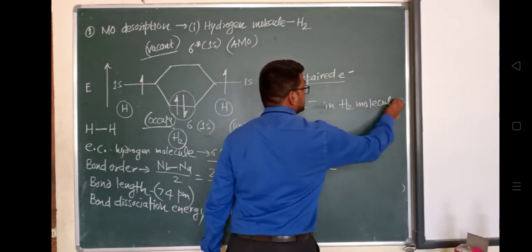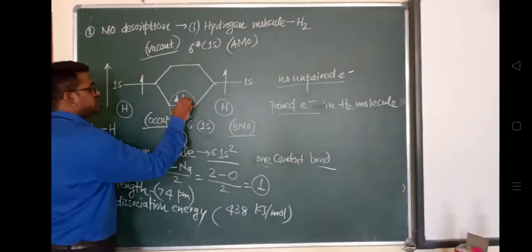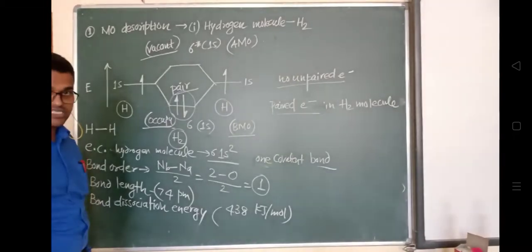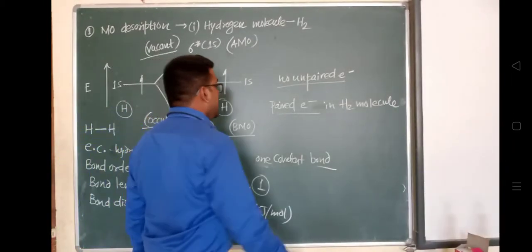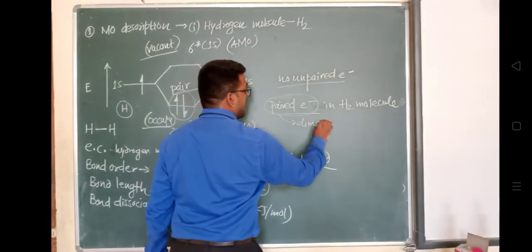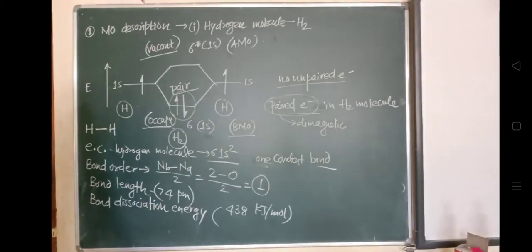Paired electrons in the H2 molecule. H2 molecule में क्या होता है? Paired electrons are present. आप देख सकते हो, this is a pair of electrons. There are no unpaired electrons present in the formation of the H2 molecule. And whenever paired electrons are present, that will show a diamagnetic nature. This molecule will show a diamagnetic nature.